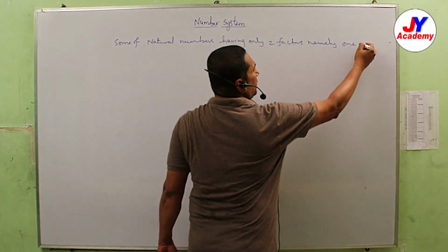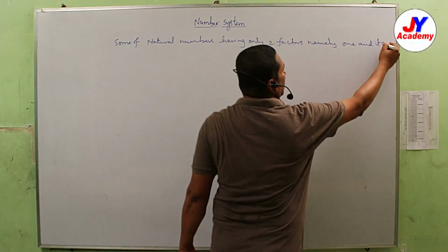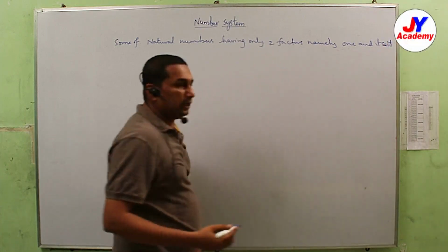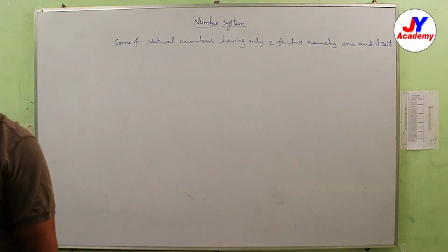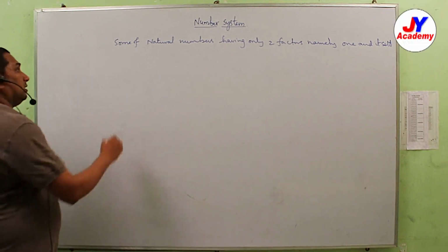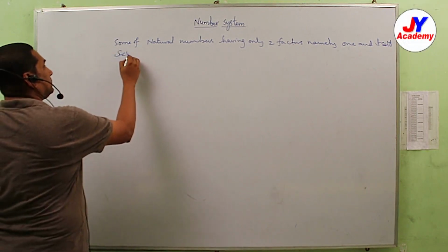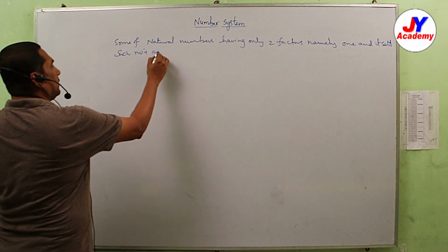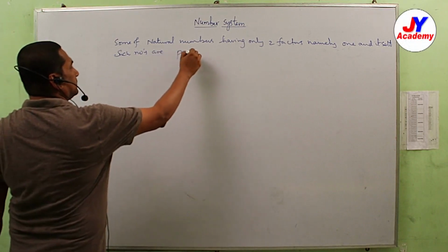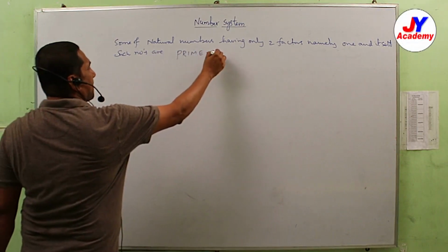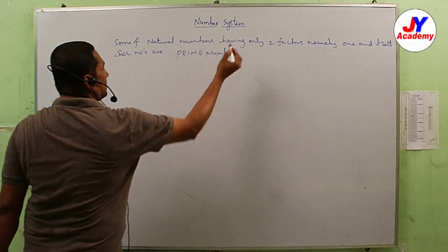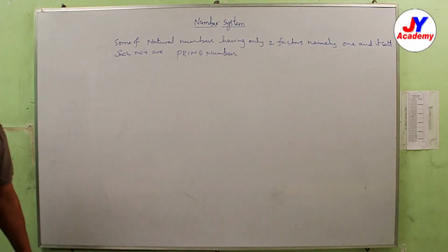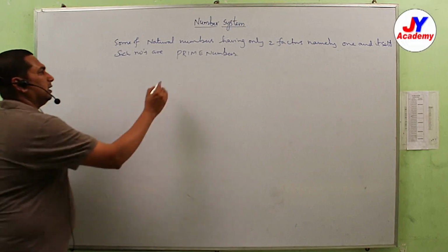Namely 1 and itself. Such numbers are called prime numbers. Okay.